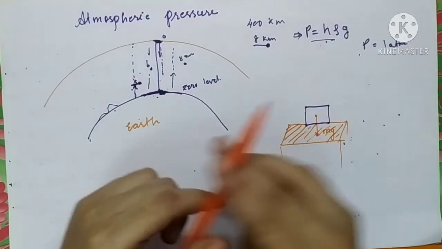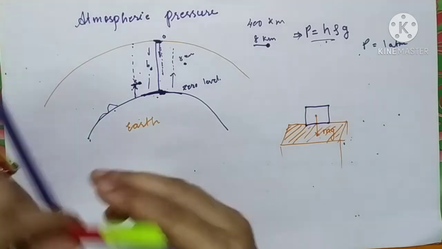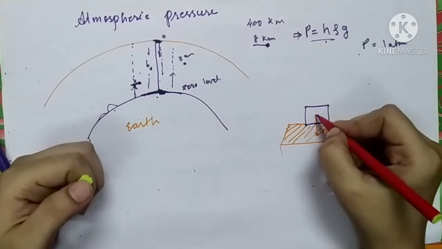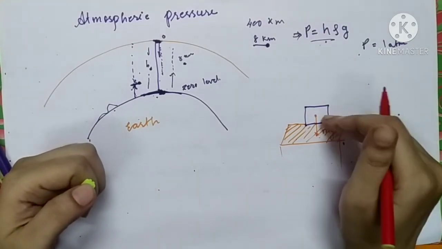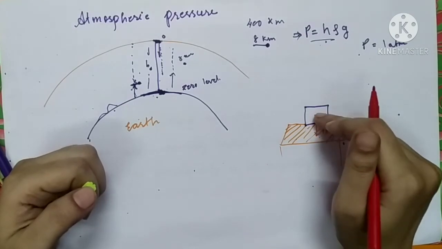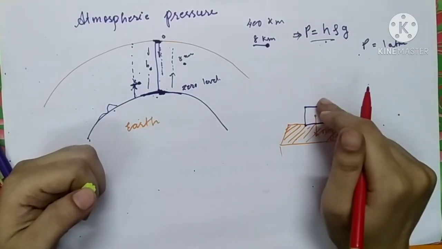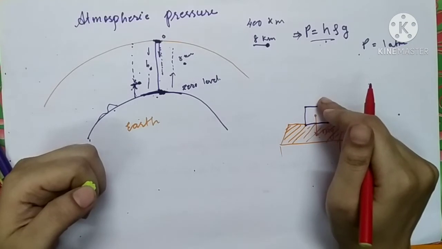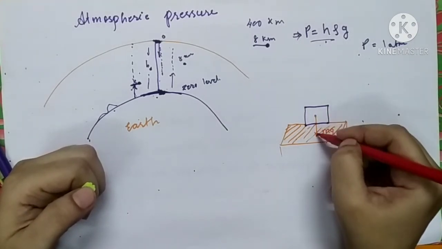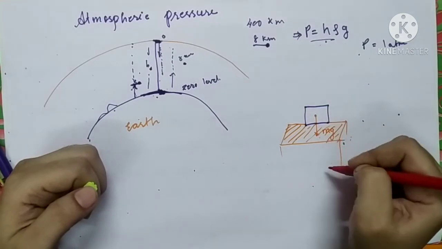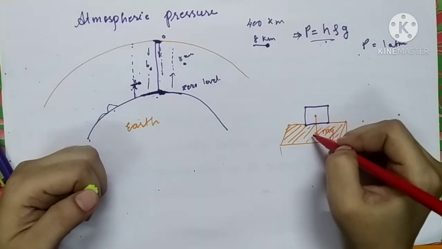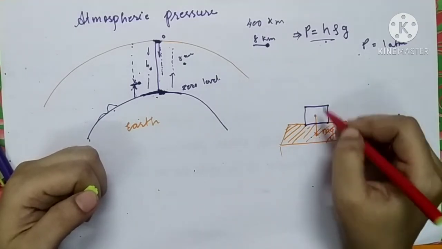So here we are having one more concept, that this table is going to exert a force, and this box is stable in its position. It is neither moving in upward direction nor in downward direction. It means what? The forces acting on this box are balanced. So what are the balanced forces? One force which we all know is the gravitational force acting in a vertically downward direction, and the second force is exerted by this stable surface.